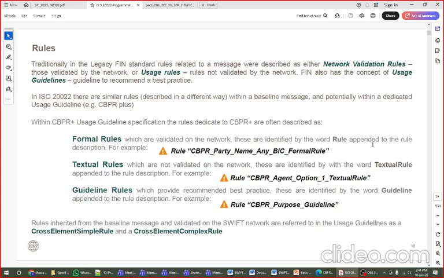For example, CBPR party name rule. Okay, like this kind of thing. This party or bank should be in this proper format. This is one of the concepts of a format rule.